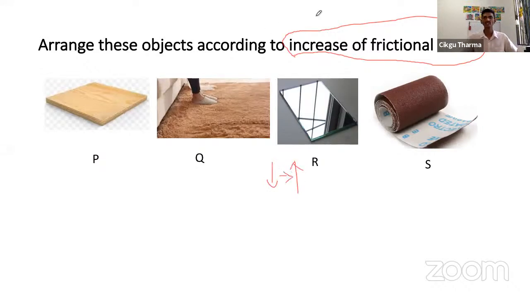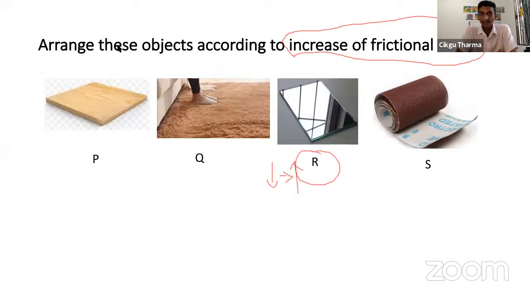Can you arrange? You can put your answer in the check box. Okay, I'm getting some answers. Later we check the answers. Okay, 10 seconds more. Now let's discuss. Between all these objects, which is the smoothest? Smoothest means paling licin. The most smooth surface will be R. So R will be number one. Some of you get confused with the carpet.